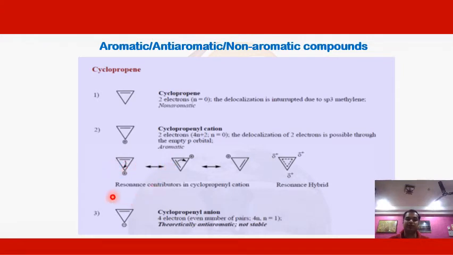Similarly, if we take the example of the cyclopropenyl anion, we can see that we have four electrons. Two pi electrons come from one pi bond, while two electrons come from the negative charge. That's why instead of following the 4n plus 2 rule, it follows the 4n rule. Because it follows the 4n rule and is also cyclic in nature, we can say that it is an example of an anti-aromatic compound. But because anti-aromatic compounds are not as stable as aromatic compounds, theoretically it is not a stable compound.